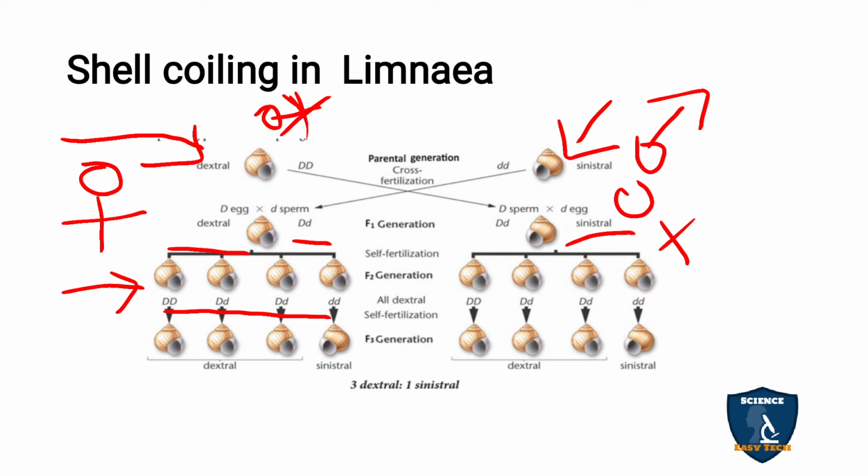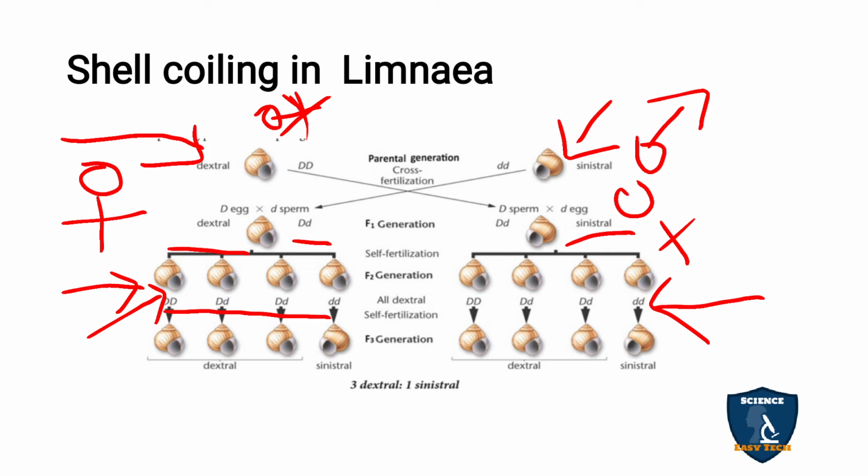But here all are dextral. So no change takes place in the F2 generation, all are dextral.